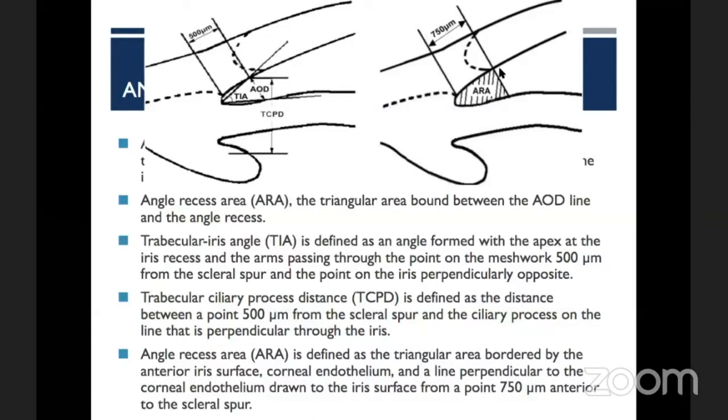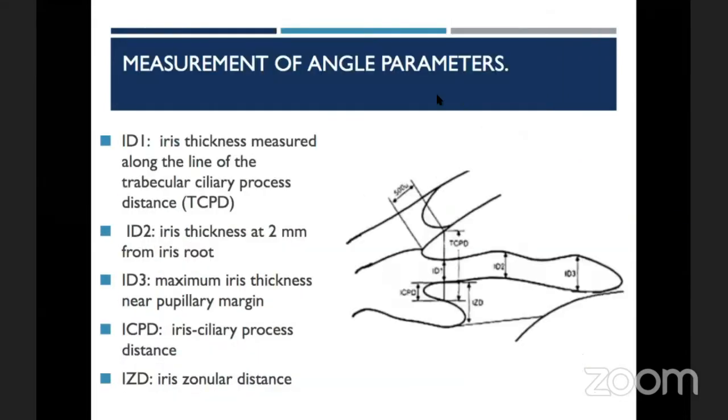Next comes the angle recess area. 750 microns from the scleral spur, again we draw a perpendicular to the iris. This triangular area that forms is known as the angle recess area. Other angle parameters include the iris thickness along the TCPD line, iris thickness 2 millimeters from the iris recess, and iris thickness at the level of the pupillary margin.